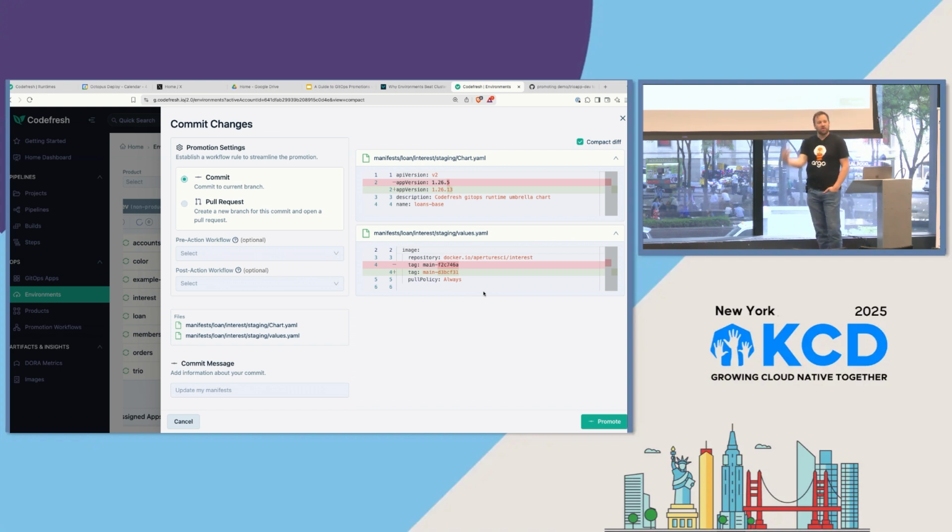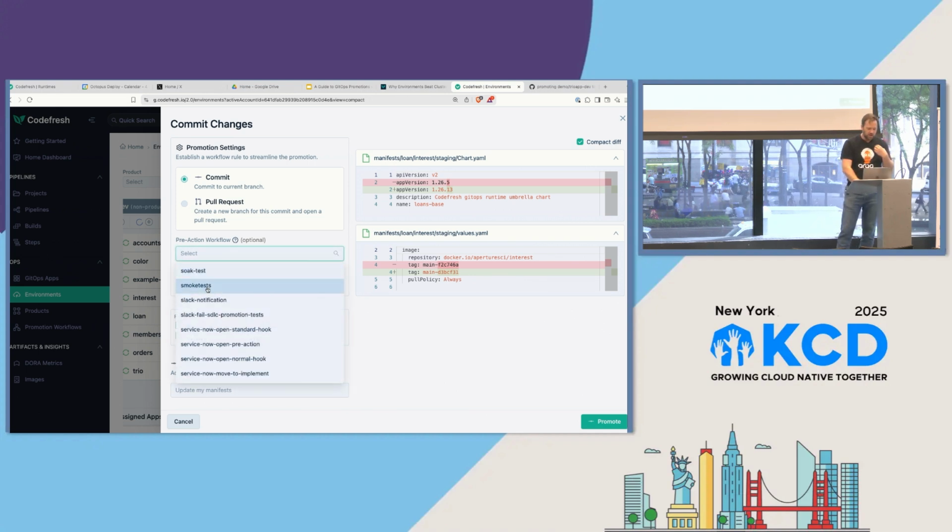And that's another cool thing about Codefresh: everything you see is actually a thin client for Git. So any change I make is going to be a commit. If I'm going to promote it, I'm making a commit, and I'm going to do that as my Git user, right? This isn't some proxy bot that's going to do it. It's going to be me with my Git permissions that do it. So this is really powerful, and I could also do it as a pull request.